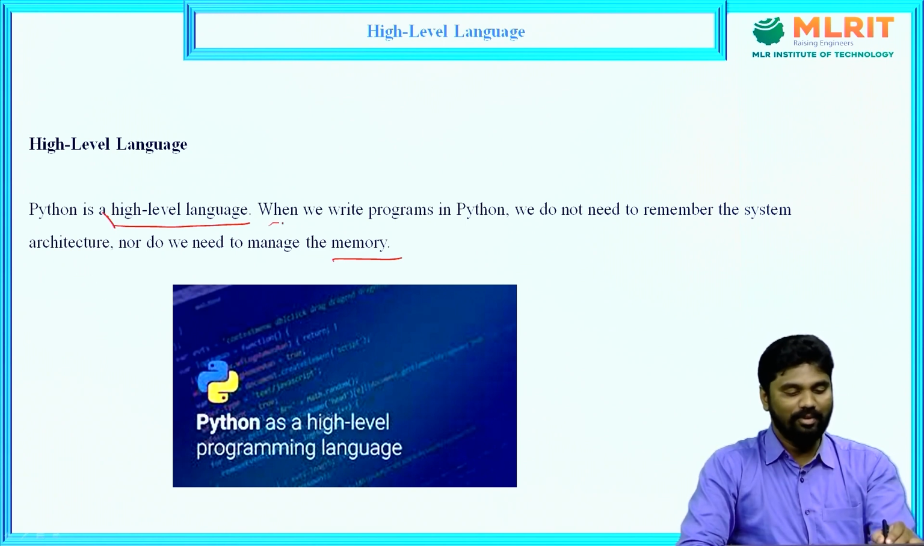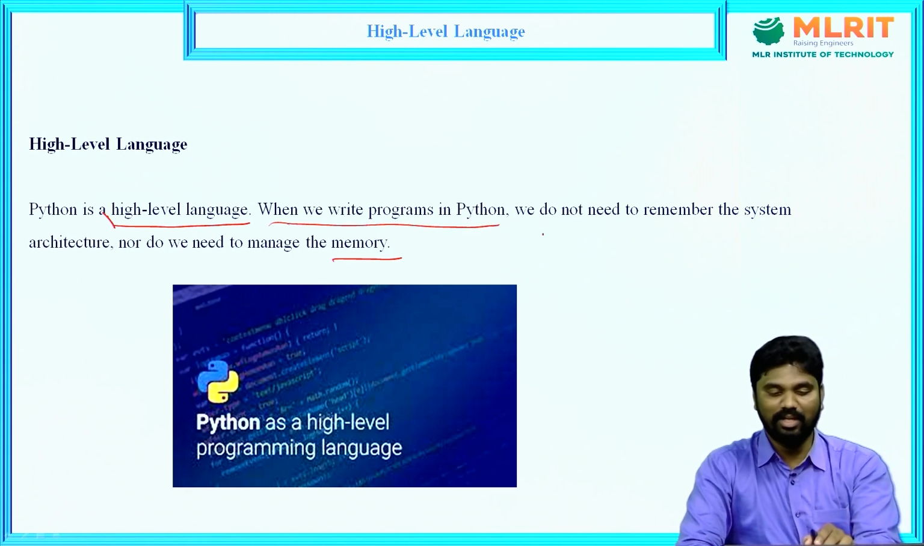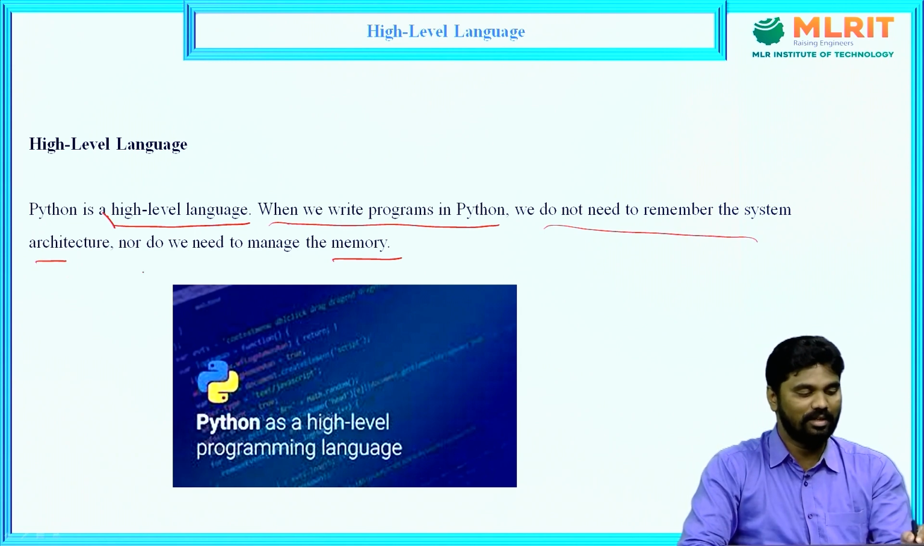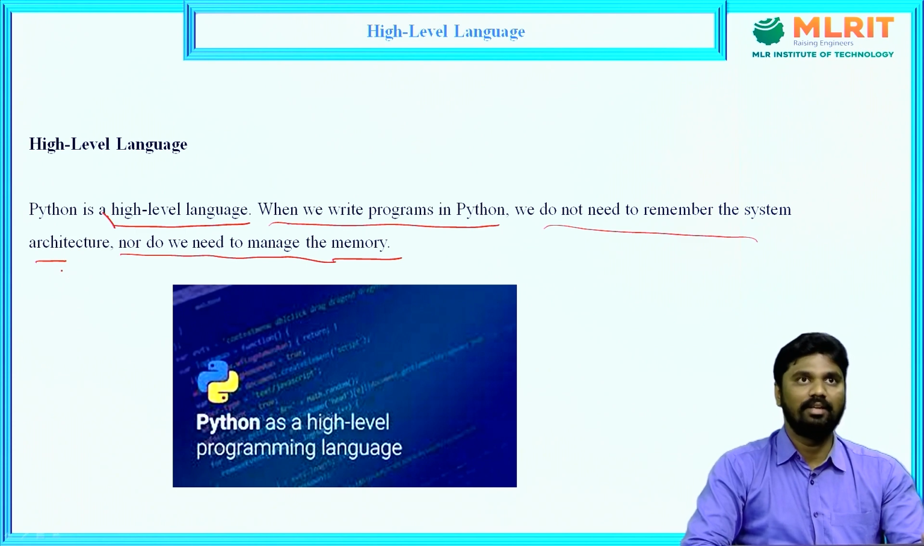When we write programs in Python, we don't need to remember the system architecture, nor do we need to manage the memory. Whenever we are learning or developing applications in Python, as a developer, we need not concentrate on low level activities like memory management and security. That's why this is called a high level language. That is the second feature of Python.